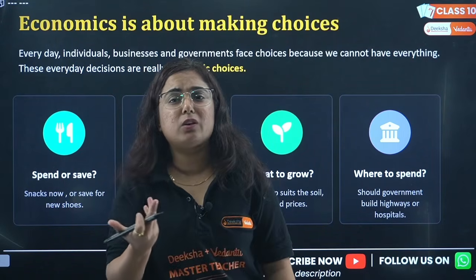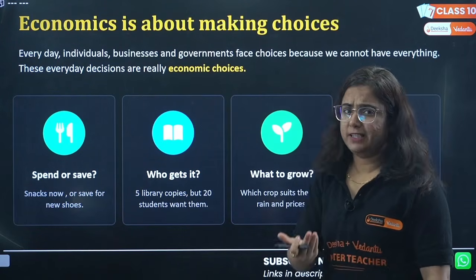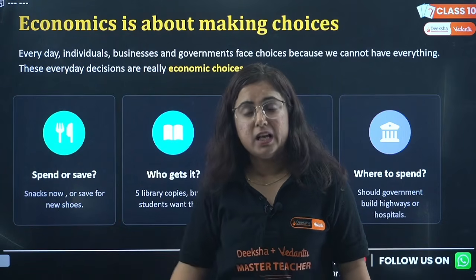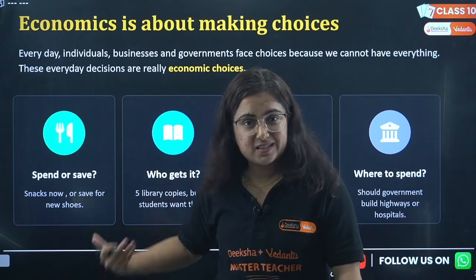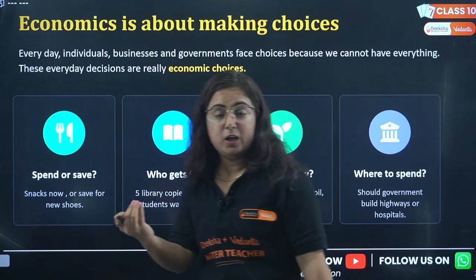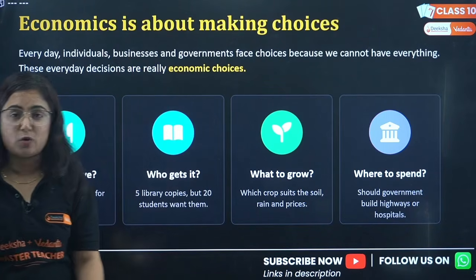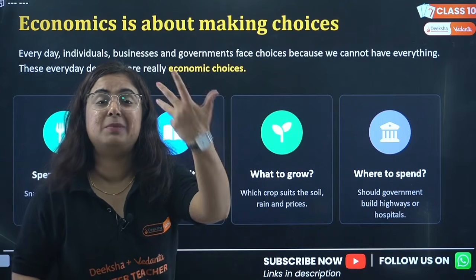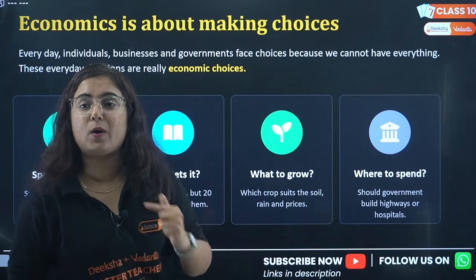Every individual, like you, is an individual, but there might be a businessperson running an empire, thinking about buying assets for the company and buying the necessities for the employees. Similarly, there might be a government sitting and thinking about what to do for the country and what the choices of the country are. This financial year, we will be implementing subsidy for certain items. So these are all choices.